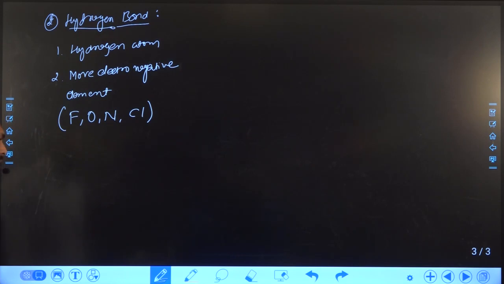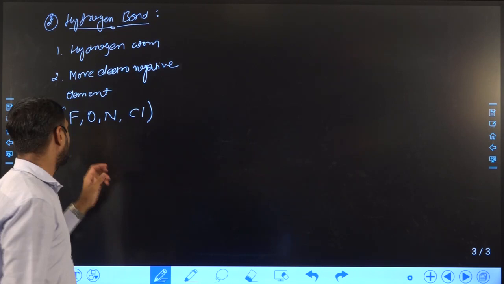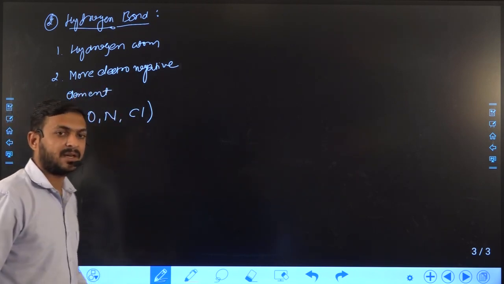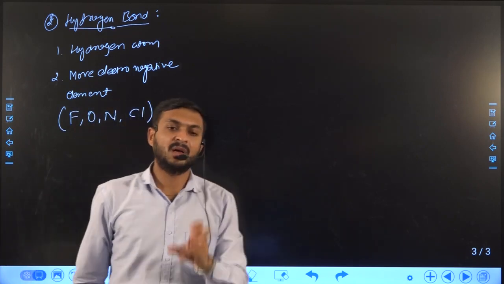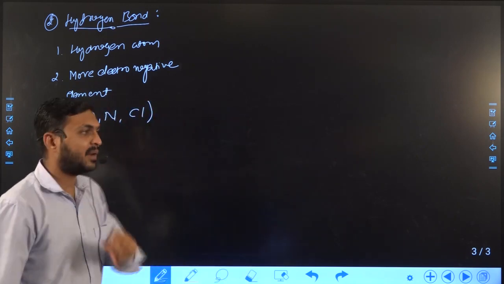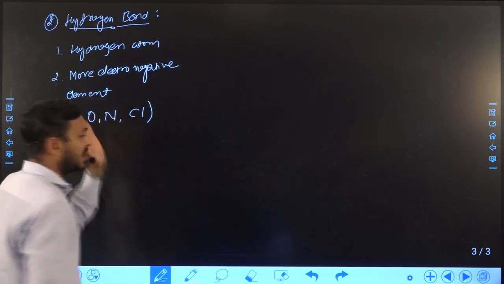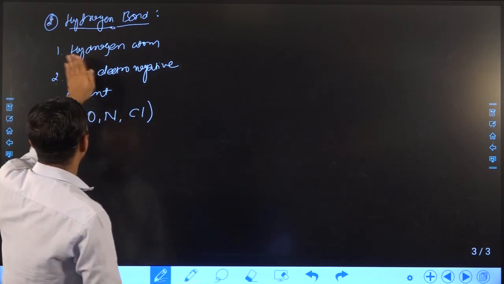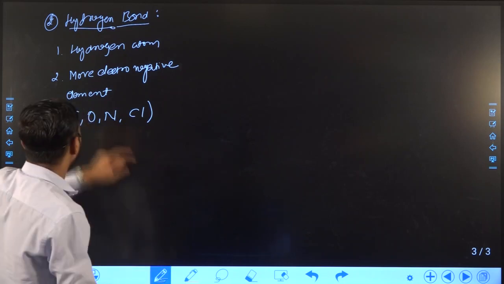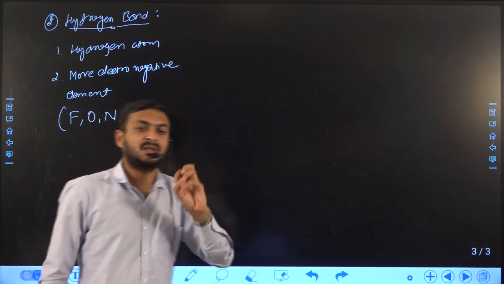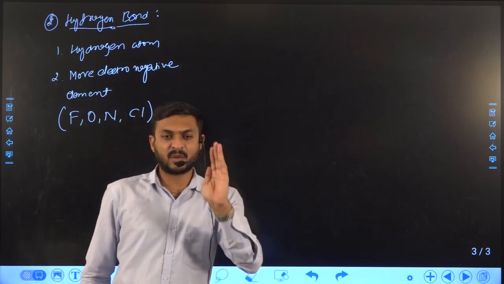When a molecule has one hydrogen atom and another atom that is fluorine, oxygen, nitrogen or chlorine, then a hydrogen bond will form. So how does it form? Just try to understand. The condition for hydrogen bond is that one atom should be hydrogen and another atom should be more electronegative, that means the electronegativity of the atom should be high.